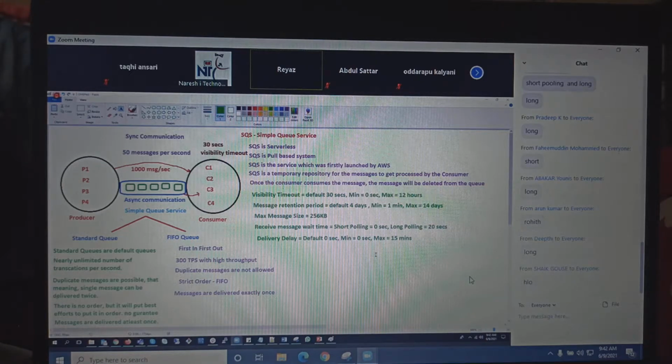Guys, do you understand these properties? These properties are very important whenever you try to create a queue, and these are the things that you will get in your certification questions.